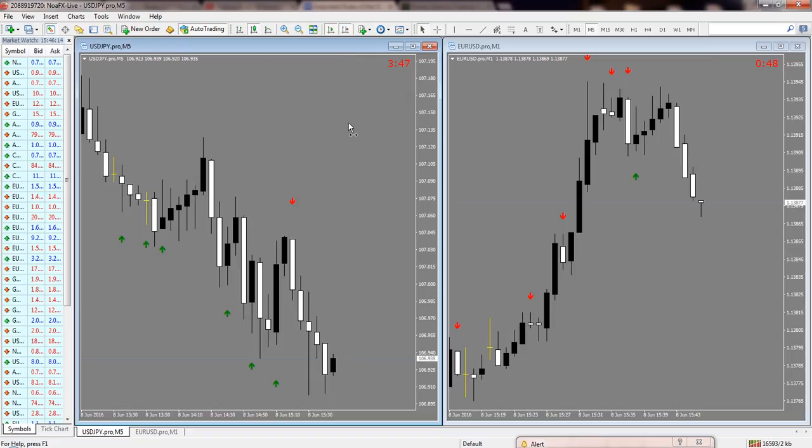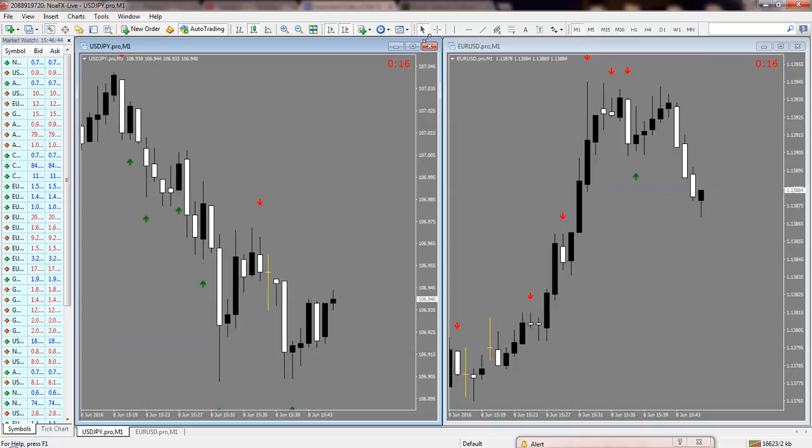For example, this is the 5-minute chart, and I have an arrow popping up on this candle. I want to take the trade on the next candle, right? I'm not going to take it when already 1 minute has passed since the open of this candle, because I know that I will be late. Maybe this next candle will jump to the upside in the first minute, and that will make us lose. So on a 1-minute chart, I recommend that you take the trade within the first 10 seconds of a candle open.